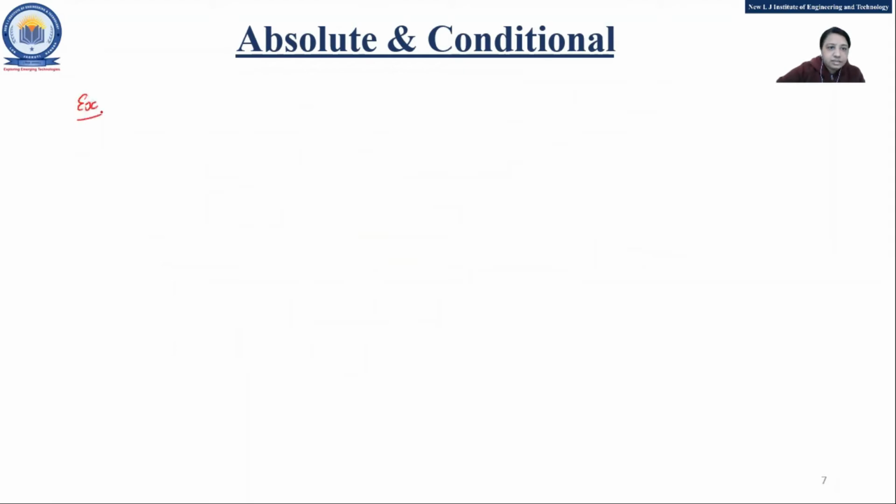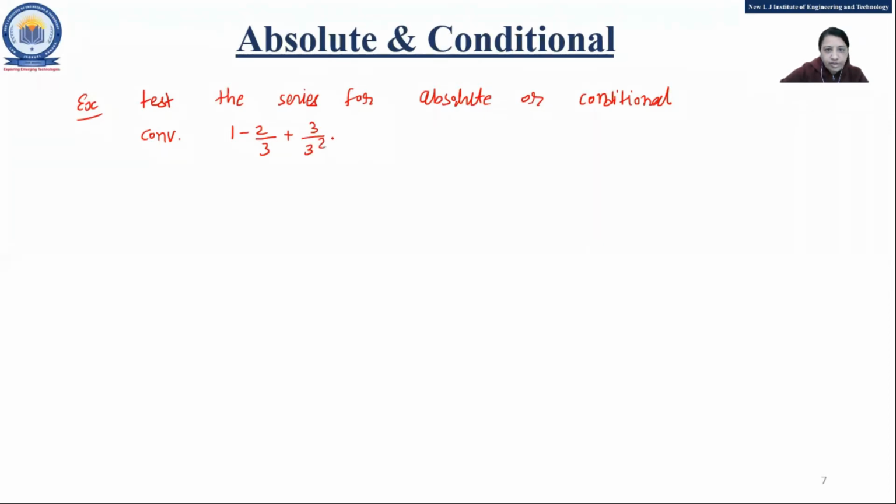Example: test the series for absolute or conditional convergence. It will be asked in that way only. The series is 1 minus 2 by 3 plus 3 by 3 square plus 4 by 3 square.